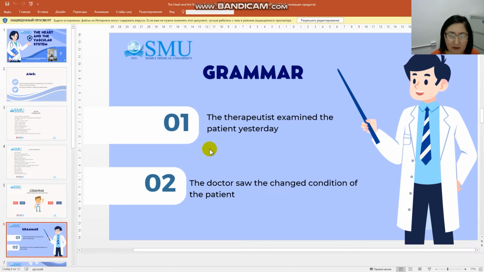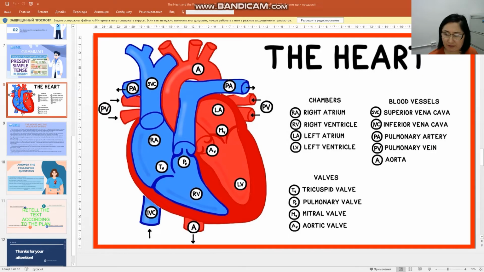For example, the therapist examined the patient yesterday. The doctor saw the changed condition of the patient. The heart consists of chambers, blood vessels, valves. Chambers include right atrium, right ventricle, left atrium, left ventricle. Blood vessels: superior vena cava, inferior vena cava, pulmonary artery, pulmonary vein, aorta. Valves include tricuspid valve, pulmonary valve, mitral valve, aortic valve.